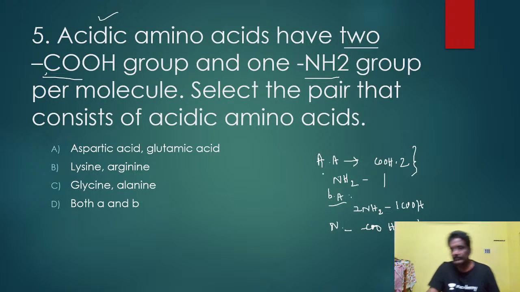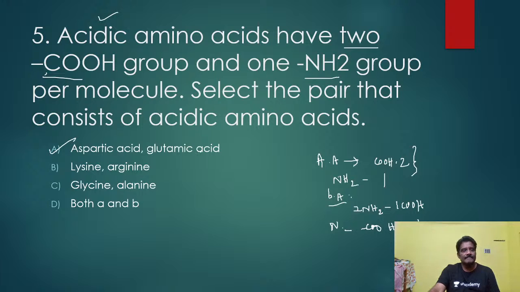Okay? So here the question is, acidic amino acids have 2 COOH groups, 1 amino group per molecule. Select the pair that consists of acidic amino acids. In which of the 4 options are the acidic amino acids? Here the right answer is aspartic acid, glutamic acid.